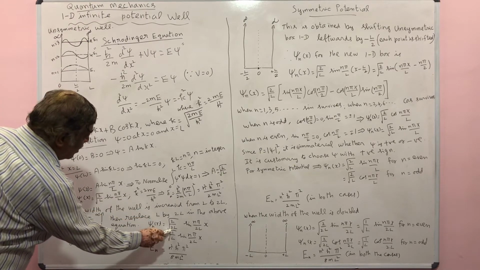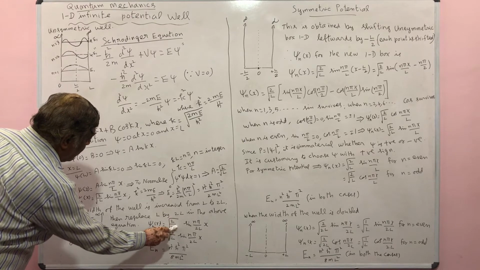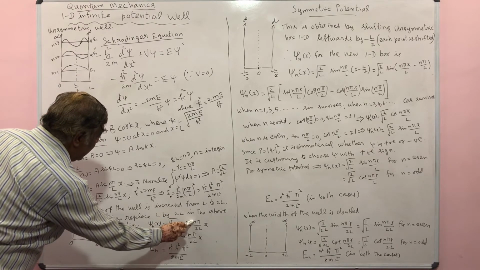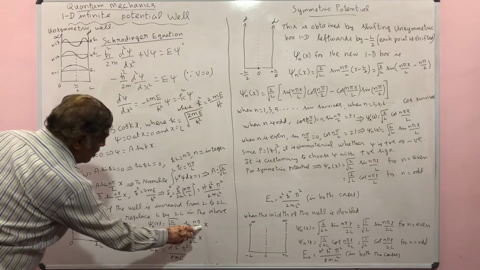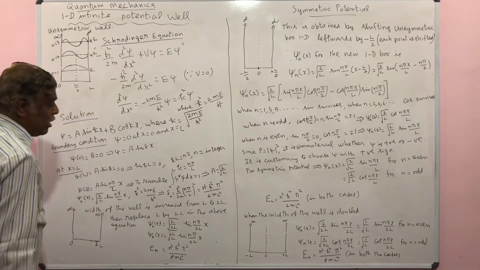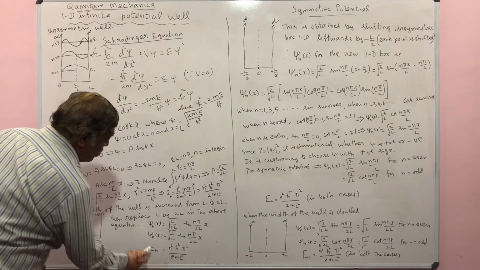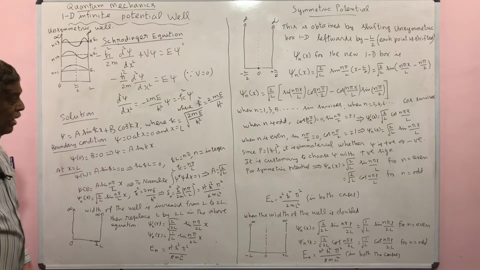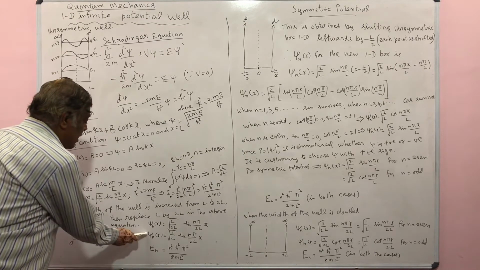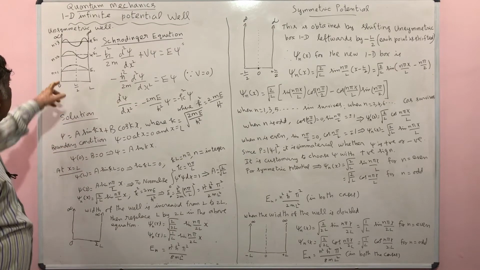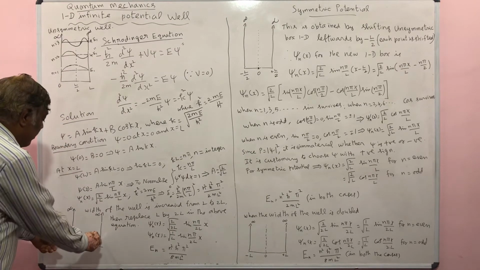So this becomes square root of 2 divided by 2L, sin n pi by 2L of x. So you will get this expression: psi n of x is equal to square root of 1 by L sin n pi by 2L of x. So this is the eigenfunction corresponding to the nth state when the width of the well is 2L.